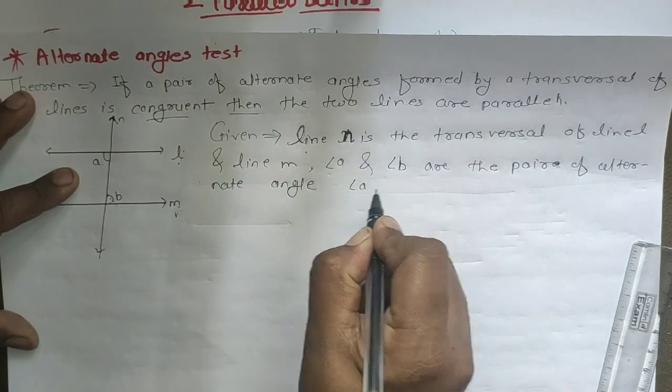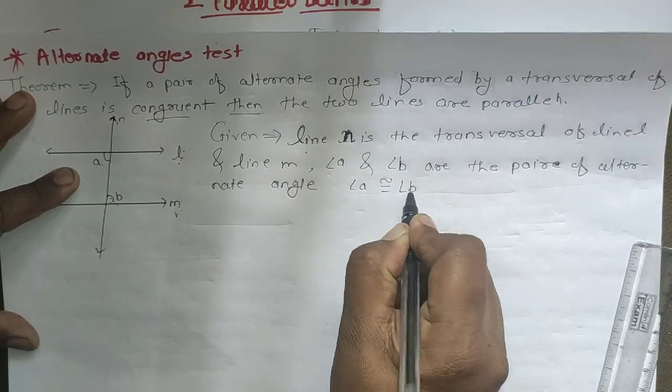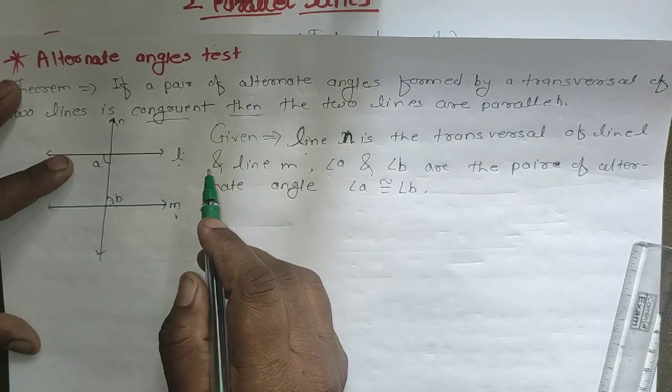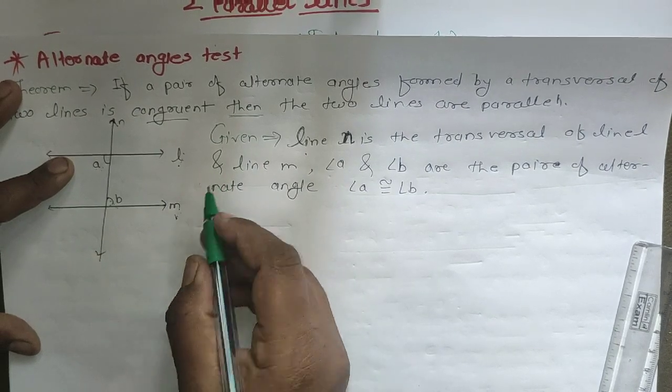So write: angle A is congruent to angle B. That is our given. Now the given is over. Then what do we have to take next? The to prove.